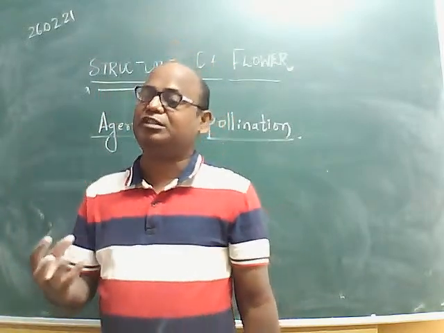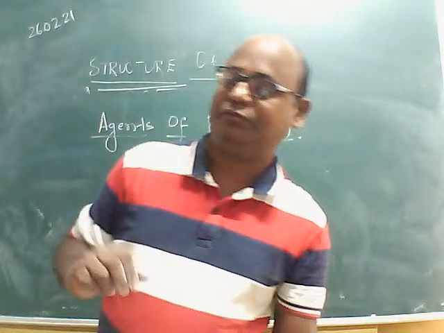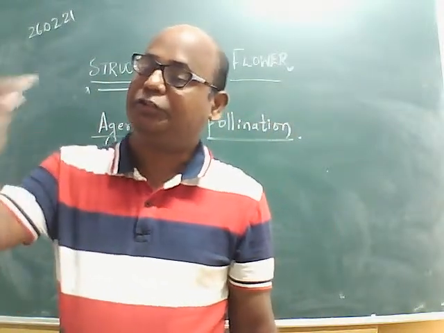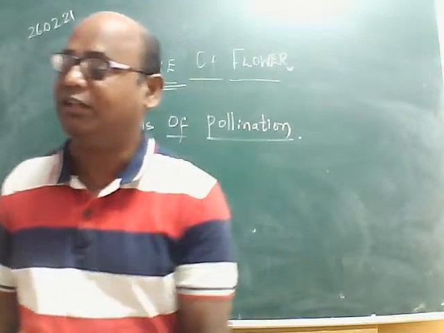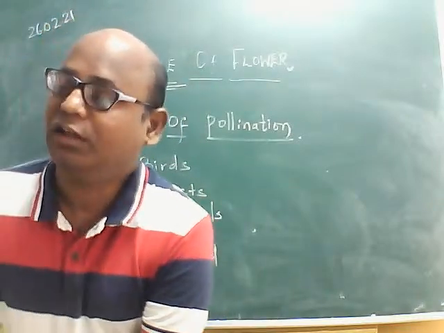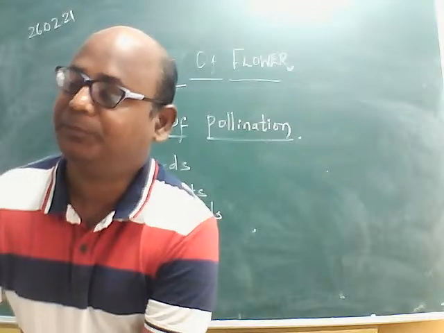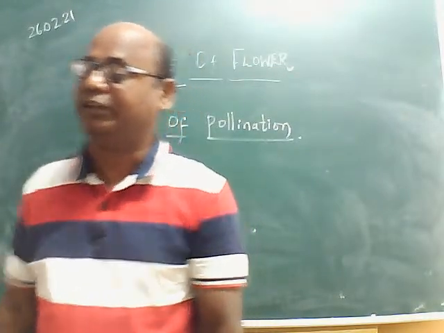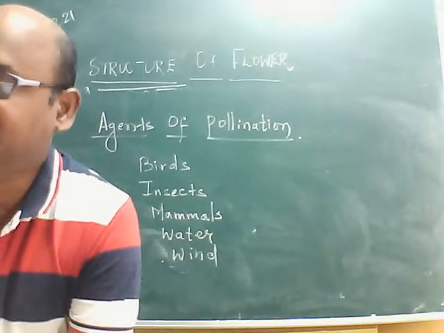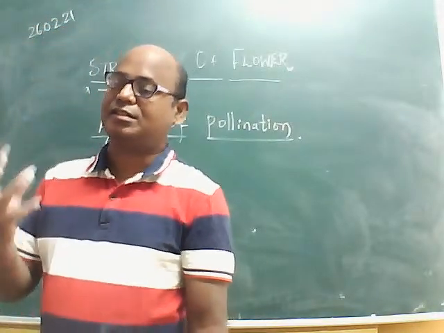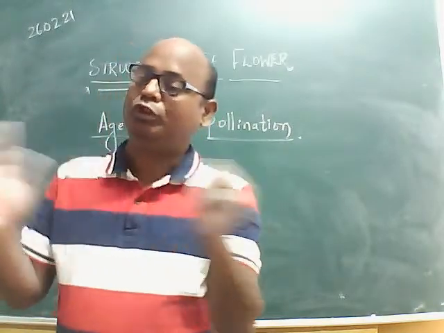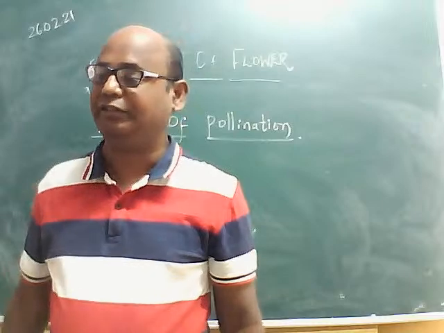When they visit another flower, the pollen grains from their body stick to the stigma of the pistil of that flower. So it is a symbiotic association, mutualism, in which both the partners are benefited.